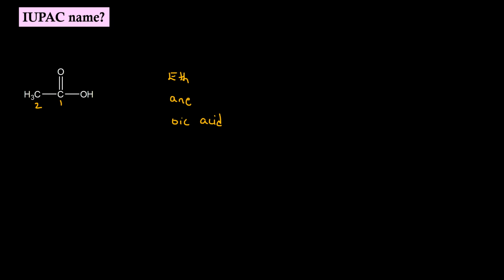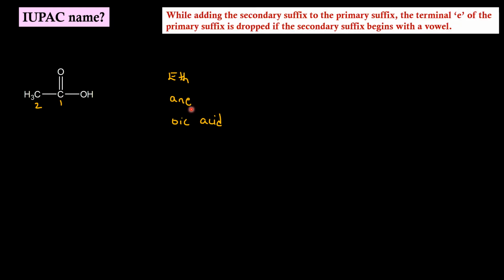But while joining the primary suffix and secondary suffix, we have to drop this E because there is a rule. While adding the secondary suffix to the primary suffix, the terminal E of the primary suffix is dropped if the secondary suffix begins with a vowel. Since oic acid starts with the vowel O, E of the primary suffix has to be dropped. So the IUPAC name will be ethanoic acid.